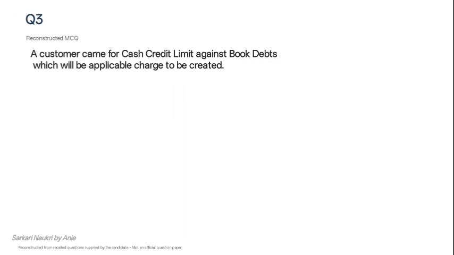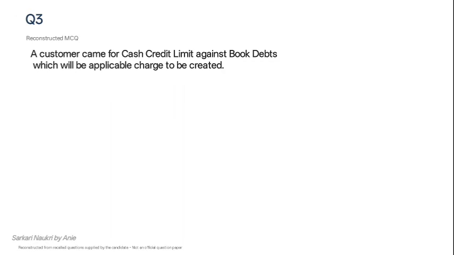So the next question is, a customer came for a cash credit limit against book debts, which will be the applicable charge to be created? As we all know, there are different types of charges which are taken on the securities obtained in the loan. Based on the different types of securities, different types of charges are created.